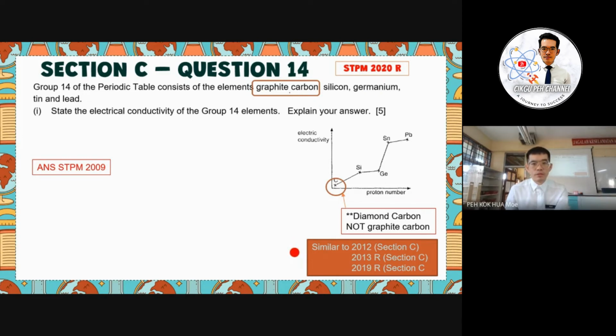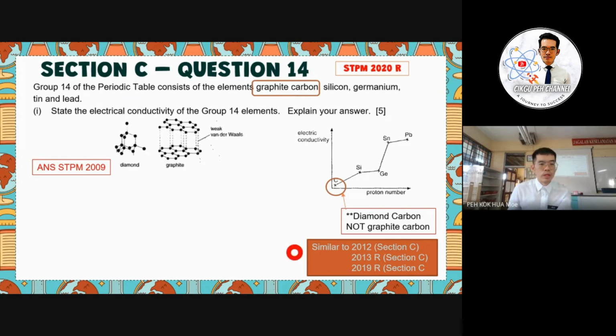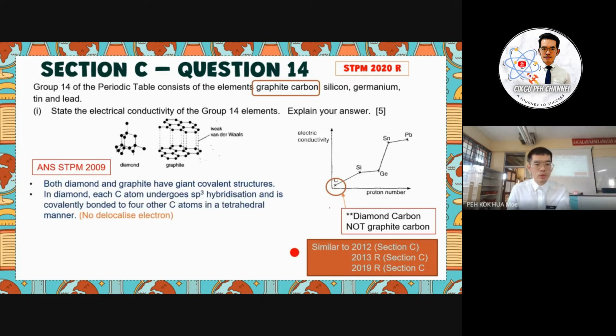Okay, so the graphite has a delocalized electron, and the diamond doesn't. And this one we actually also discussed in our answer to the question of STPM 2009. The question asks us to draw the structure for the carbon, graphite and the diamond. And we explained also that both of them have the same giant covalent structure, and the diamond undergoes sp3 hybridization. So that means all the carbon will be bonded covalently to others. So that means they do not have any extra electron, so there is no delocalized electron here.